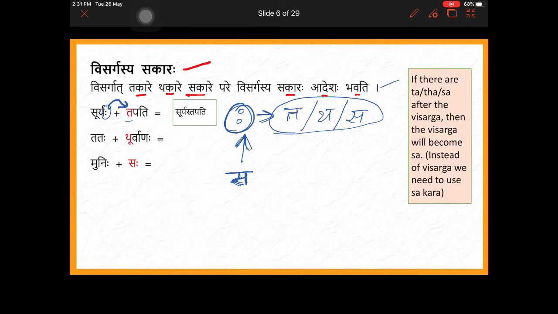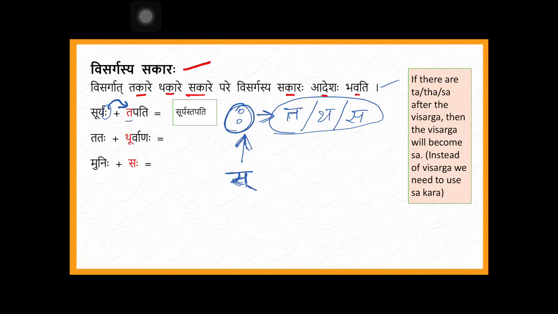See, in the result there is no visarga, but instead of visarga, sa has come. Suryas tapati. Then next one is Tataha Thurvanaha. Here it is not alpa prana but mahaprana, after visarga only, right? So it is Tatas Thurvanaha.